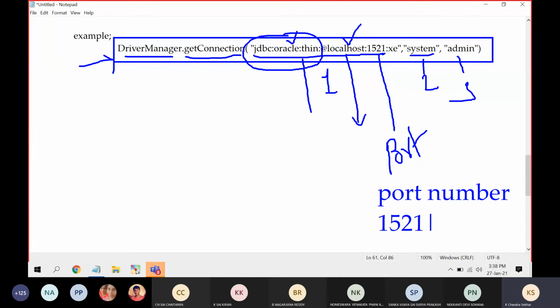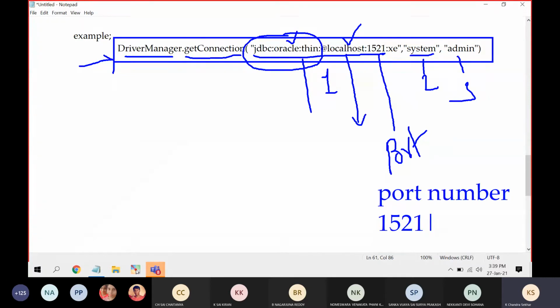All these processes are running by your operating system. So to your operating system, you must tell on which port every process will run. Every unique process will have a port number, one unique number. So Oracle will run in your system throughout the world. When you install Oracle, by default the port number is 1521 only. Understand? So that is the port number.